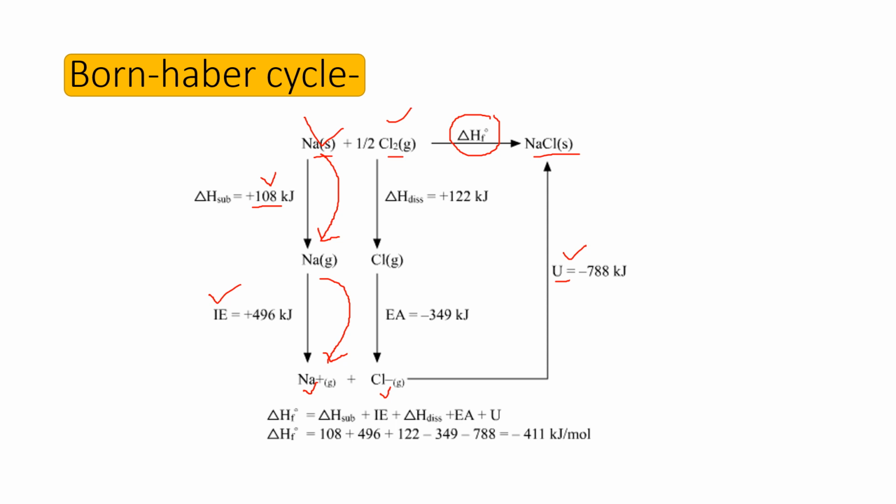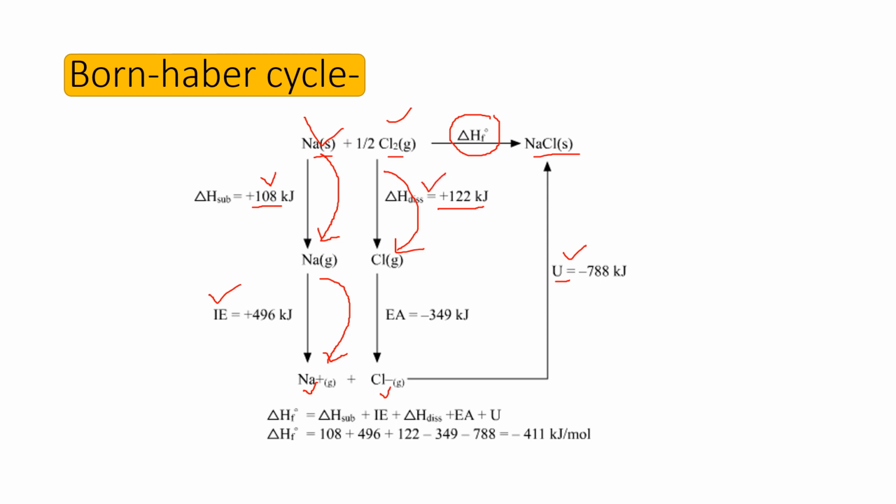And then chlorine gas converts to Cl gas. So we require 122 kilojoule per mole energy. This energy is the dissociation energy.